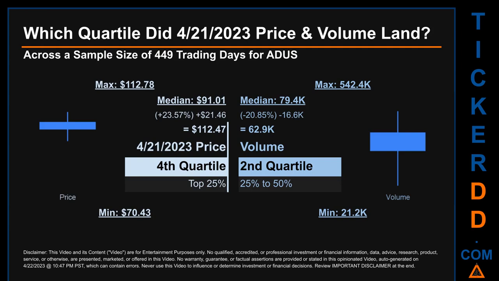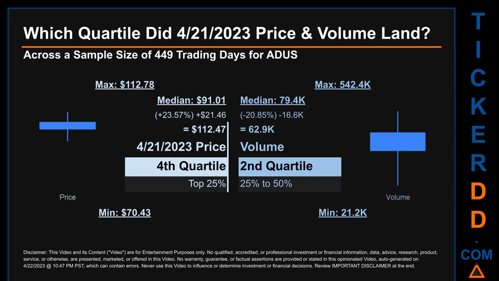The day's volume landed within the second quartile, that is within the 25% to 50% range of all sampled daily volume, which saw a max daily volume of 542.4 thousand and a minimum of 21.2 thousand. Quartiles tell us about the spread of a data set by breaking that data set into quarters, just like how the median breaks the set into half.